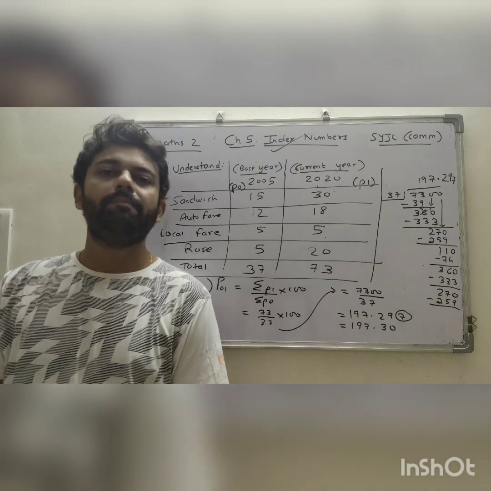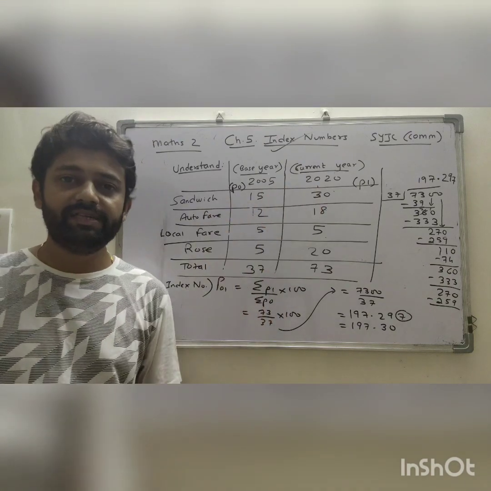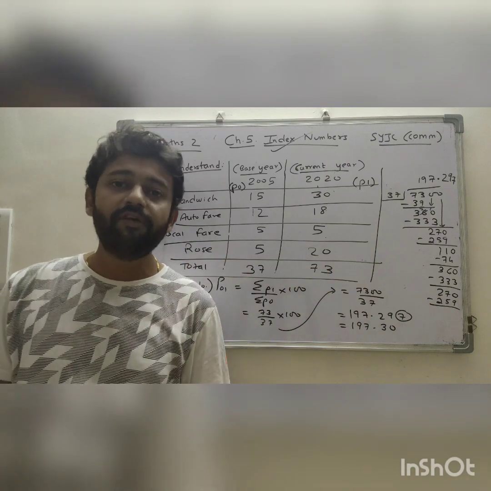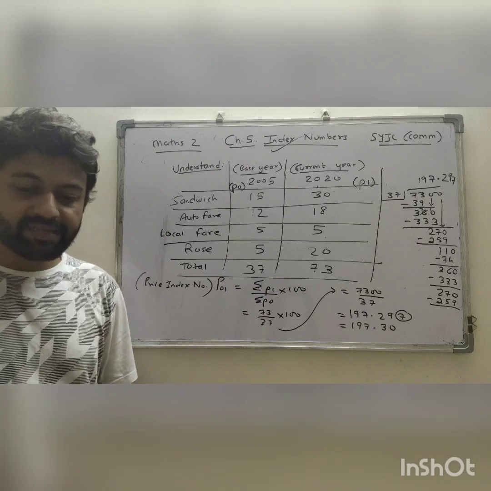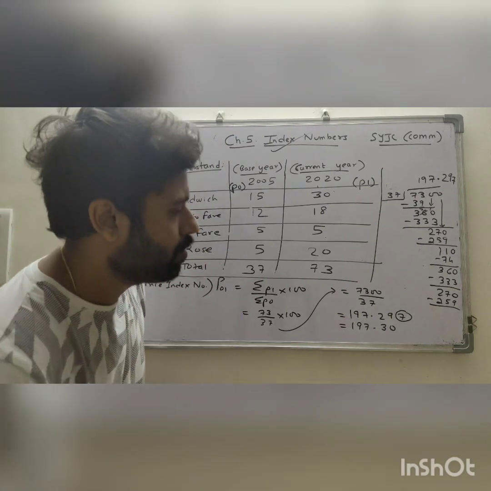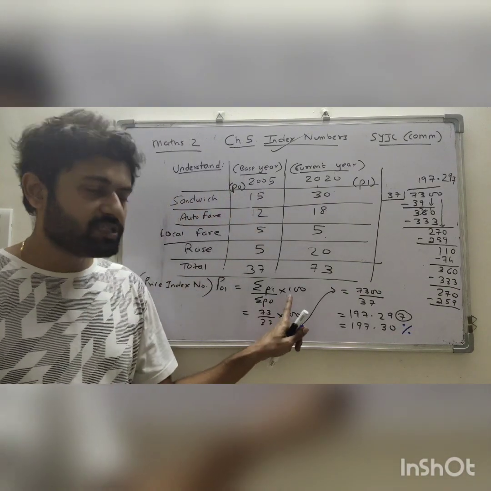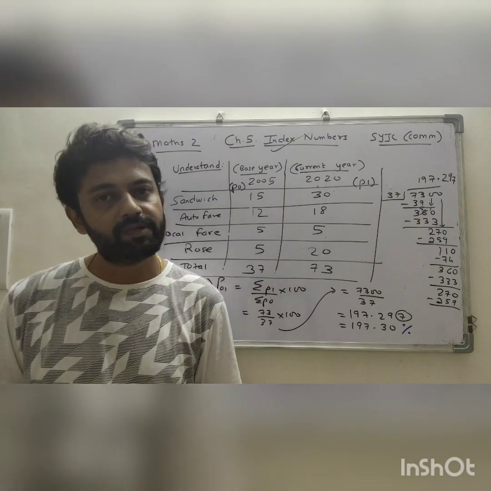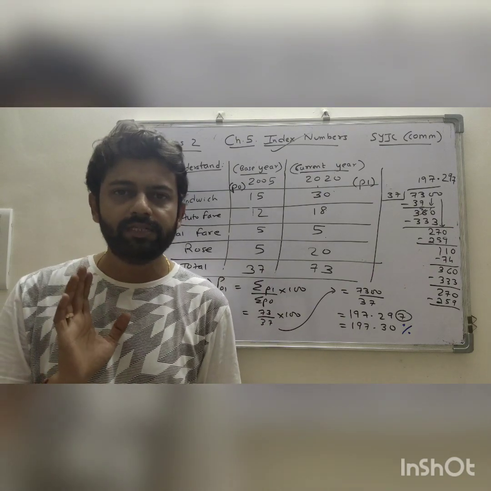So this is the price index number of the year 2020, which is compared with 2005. This price index number can also be written in terms of percentage if you want, because it is multiplied by 100, so you can write percent. Or if you want, you can keep your answer just as 197.30.